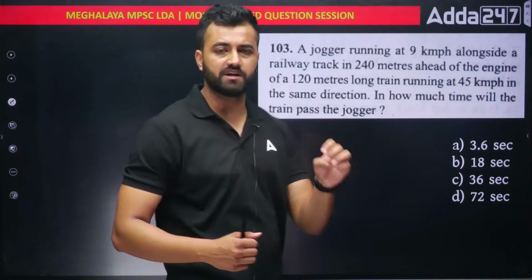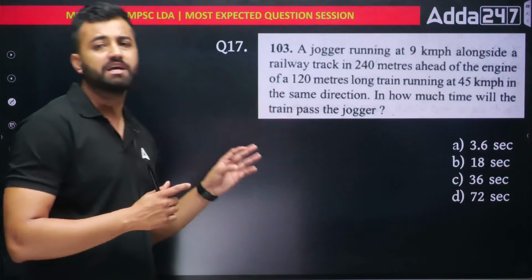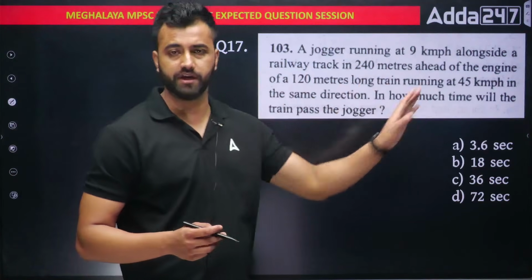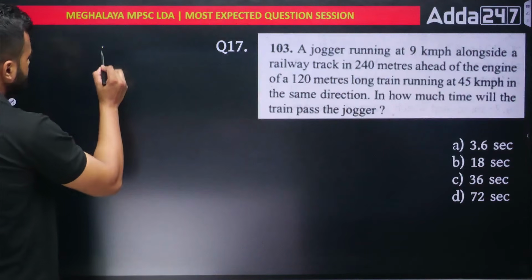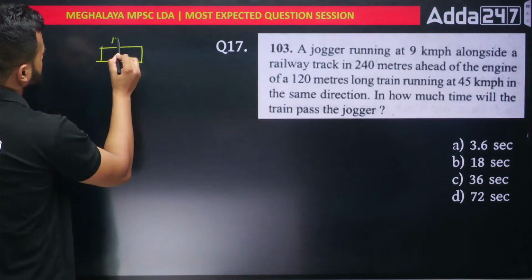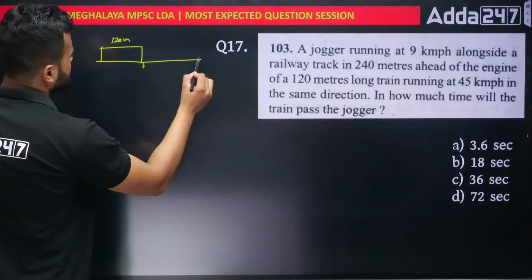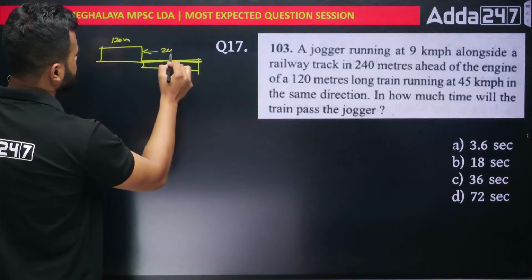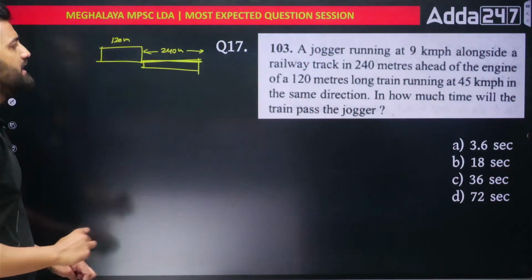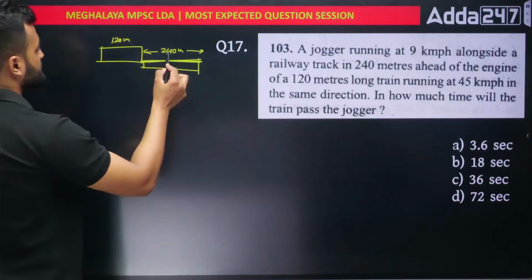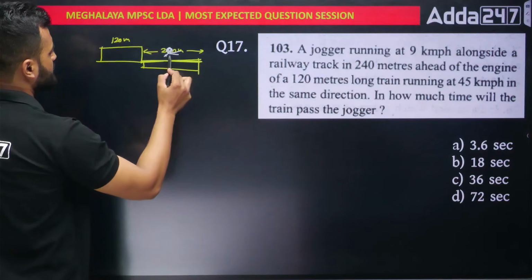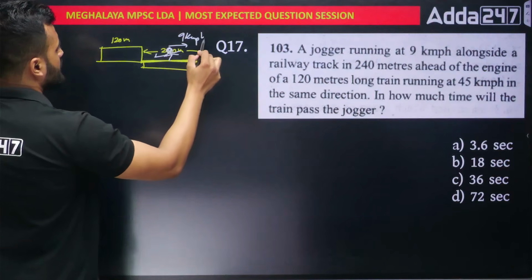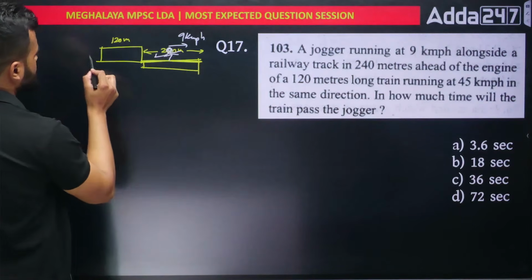A jogger runs 9 km alongside a railway track, 240 meter ahead of the engine of a 120 meter long train. Simple terms, there is a train which is 120 meter, and in front of it there is a track of 240 meter. There is a jogger out here, he is running in this direction, and his speed is 9 kilometers per hour. The train speed is 45 kilometers per hour.